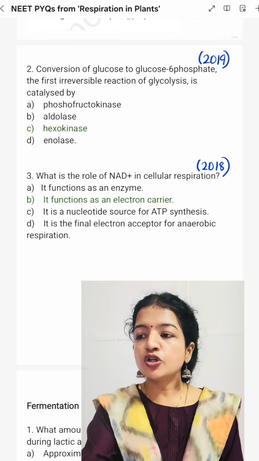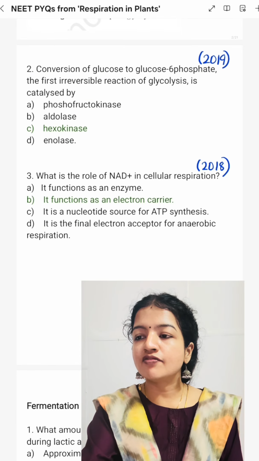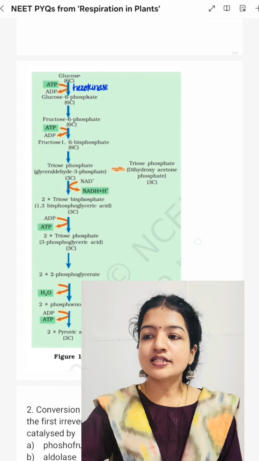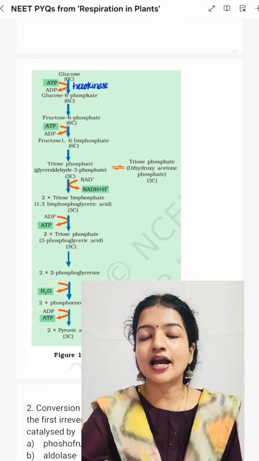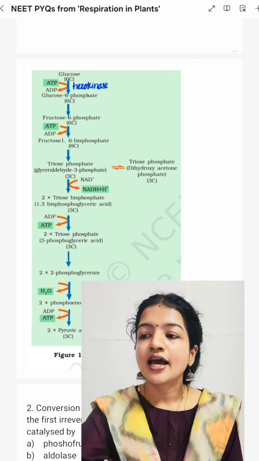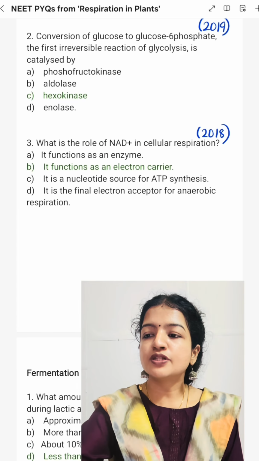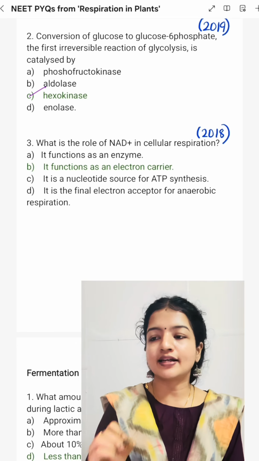Then, conversion of glucose to glucose 6-phosphate, the first irreversible reaction of glycolysis, is catalyzed by? So, in glycolysis, this glucose to glucose 6-phosphate reaction is an irreversible reaction. The enzyme that catalyzes it is hexokinase. So, option C, hexokinase is the correct answer.